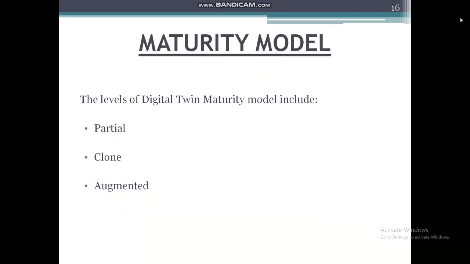Next is the maturity model. The maturity model of digital twin involves the following levels: partial, clone, and augmented. In the partial level, it contains enough data sources to create derivation data for further analysis. Next is clone. This level is useful in prototyping and data characterization phases of IoT development. And last is augmented. It enhances the data from the connected asset with derivative data, correlated data from federated sources, or intelligent data from the analytics and algorithms.